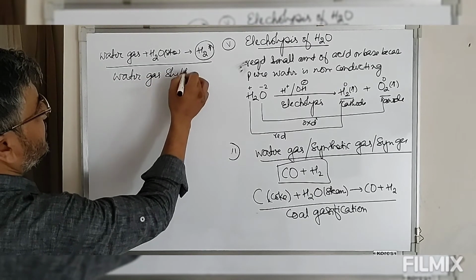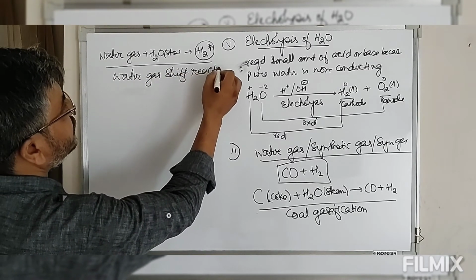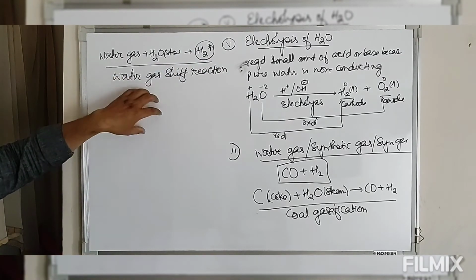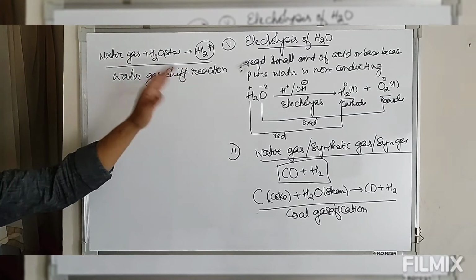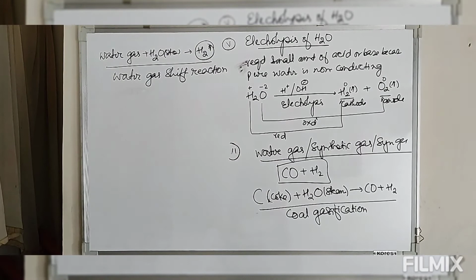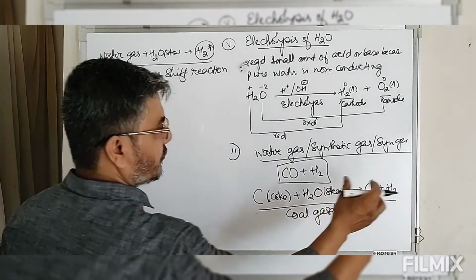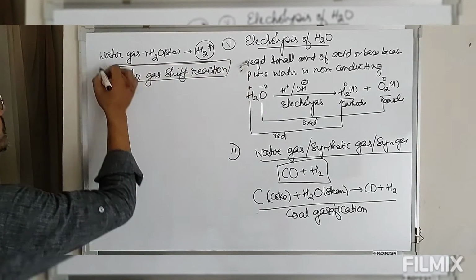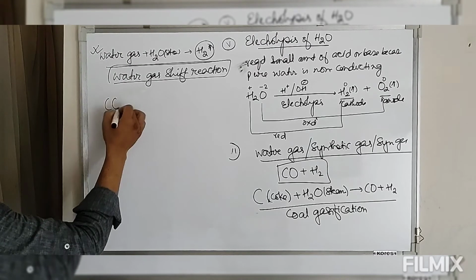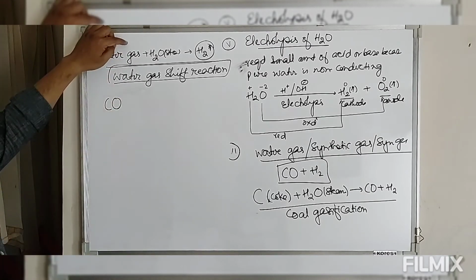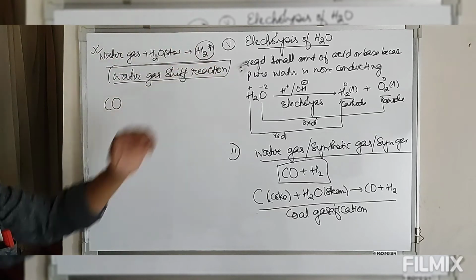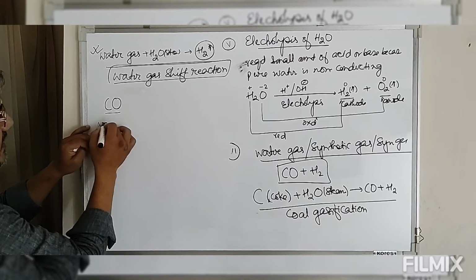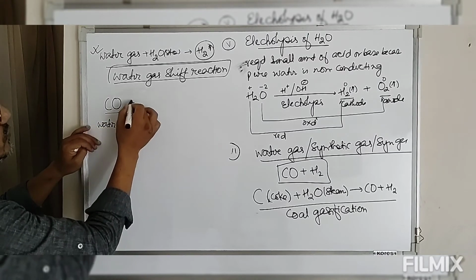Water gas shift reaction. So water gas shift reaction is nothing but the treatment of water gas, that is a mixture of carbon monoxide and hydrogen gas, with an additional amount of steam, when an additional amount of hydrogen gas will be formed. So now look at this. What is happening is, we have this gas. Now I'm showing this water gas shift reaction process. Now in water gas we have carbon monoxide and hydrogen. Hydrogen will not react with water to give you hydrogen. So the component that is reacting with steam is carbon monoxide, which we take from water gas. This is made to react with steam.